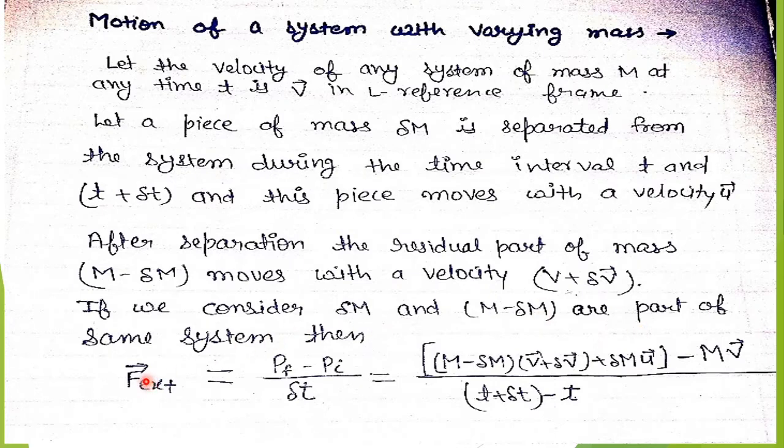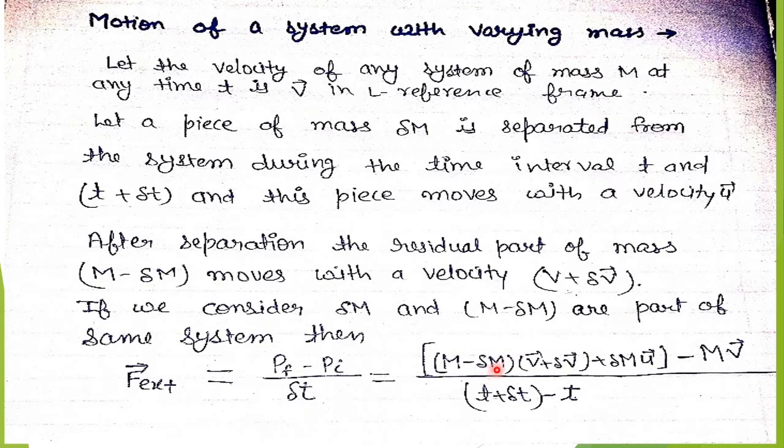Then we can write F equals to, here we are taking this force, PF minus PI, PF final momentum and PI initial momentum, upon del t. This is the time interval. So what is the final momentum? In final case, we are having m minus del m as mass, v plus del v velocity. We will always consider momentum is mv.